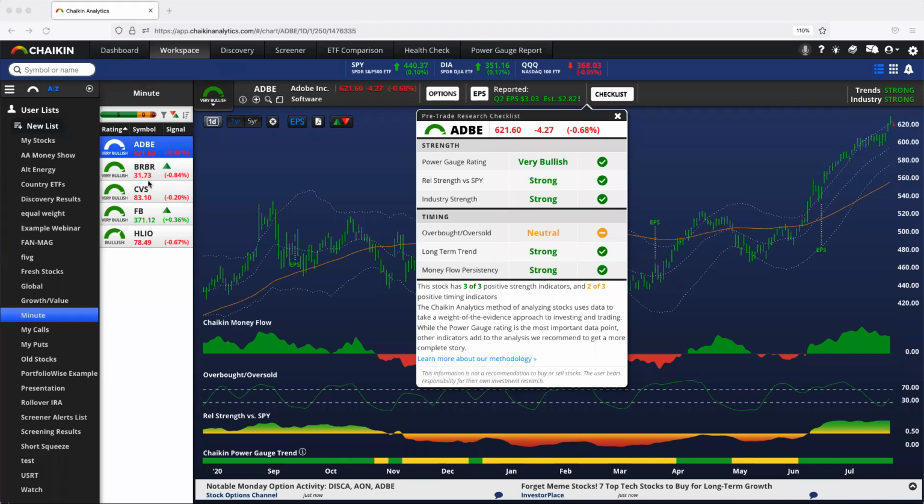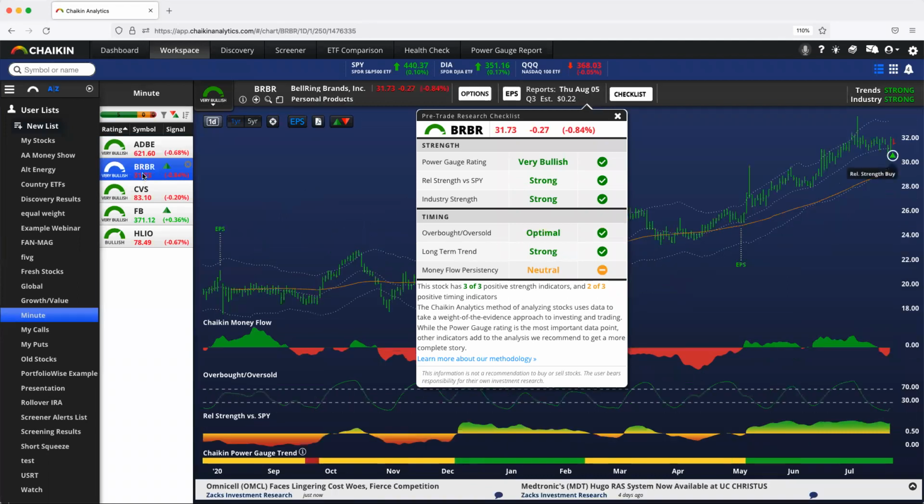Let's look at another stock. What about BRBR? Notice it is neutral. Why is this neutral money flow? Well, money flow is weak today. Money flow has been weak recently, very recently. If we look back over the last month or the last 3 months, money flow has been strong over that time, but it is weak today. We cannot give something a strong money flow persistency score when it has weak money flow today.